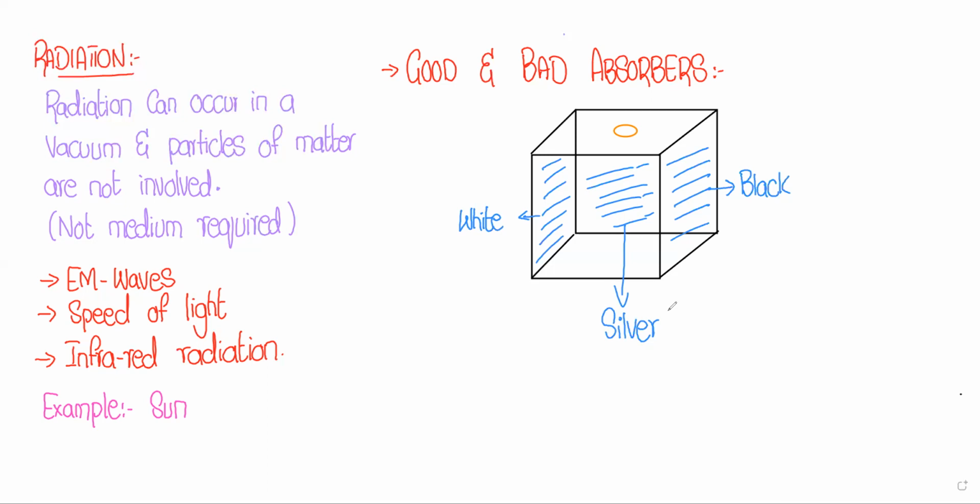And now radiation is going to be added from this tiny hole, or radiation is going to be added into the box through this tiny hole. Now we have to check which color will absorb more heat and which color will reflect the heat or the radiation. So let's suppose we talk about the different colors. First one, if we talk about black, white, and silver.